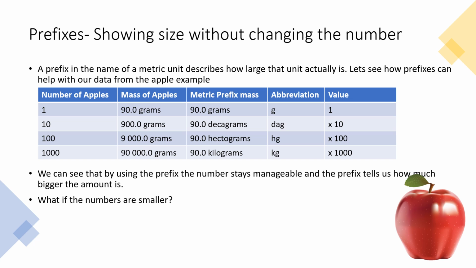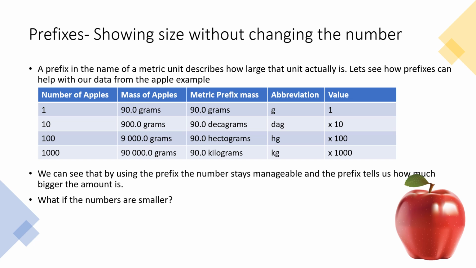The metric system uses prefixes to show size without changing the number. So we're going to change the size of the unit we're using, but not the number we're actually recording. So let's see how that works. A prefix in the name of a metric unit describes how large that unit actually is. So let's see how prefixes can help with our data from our apple example.